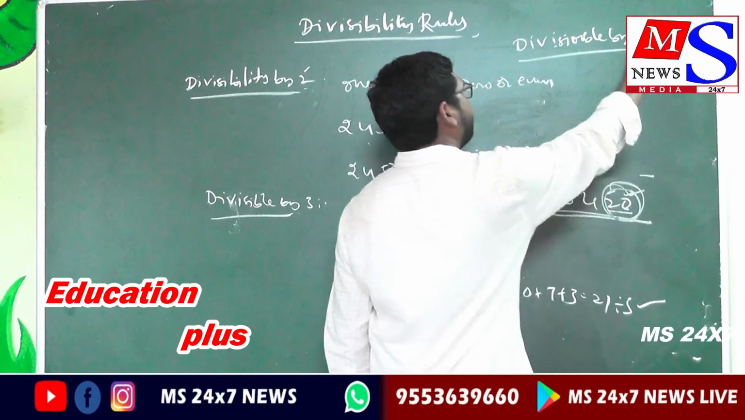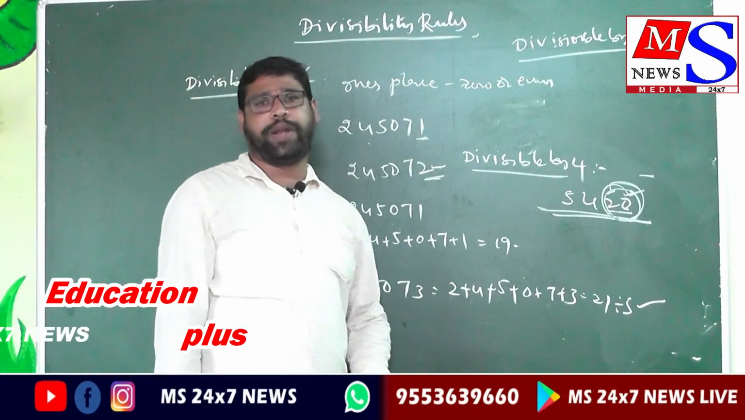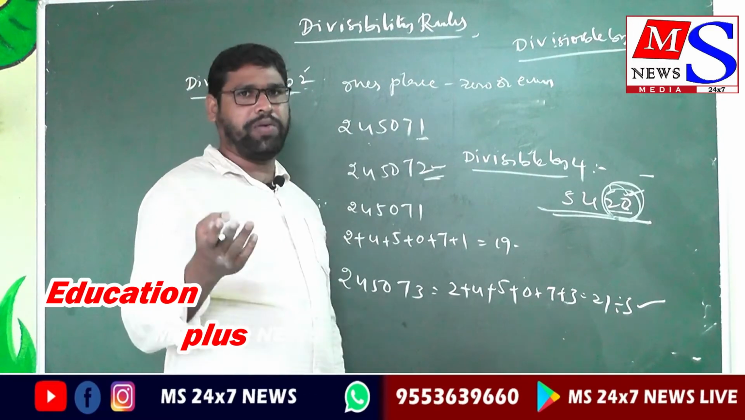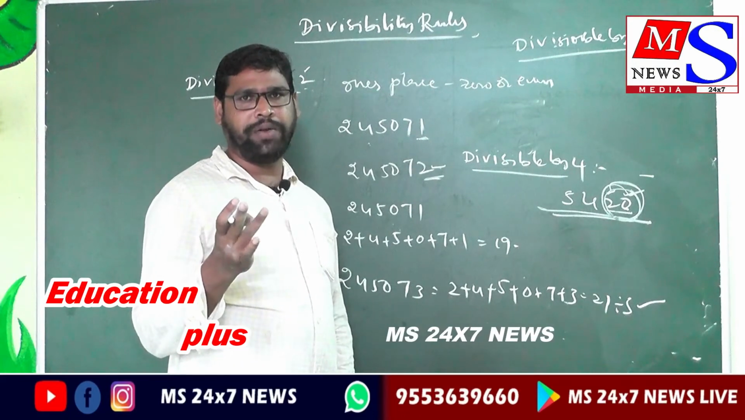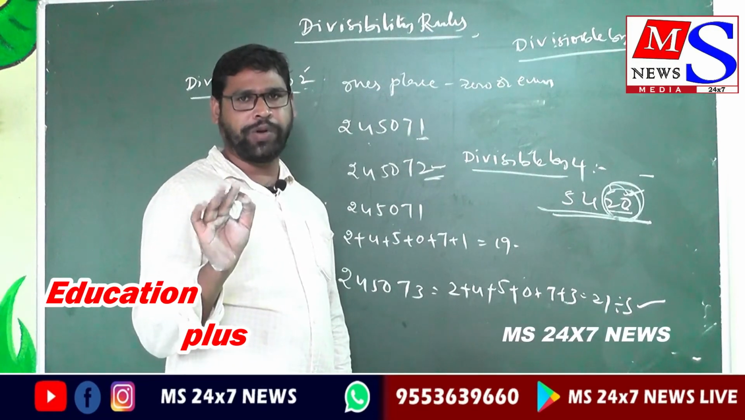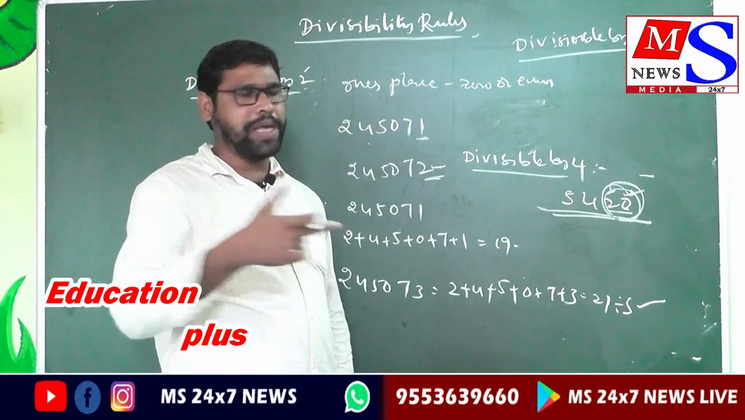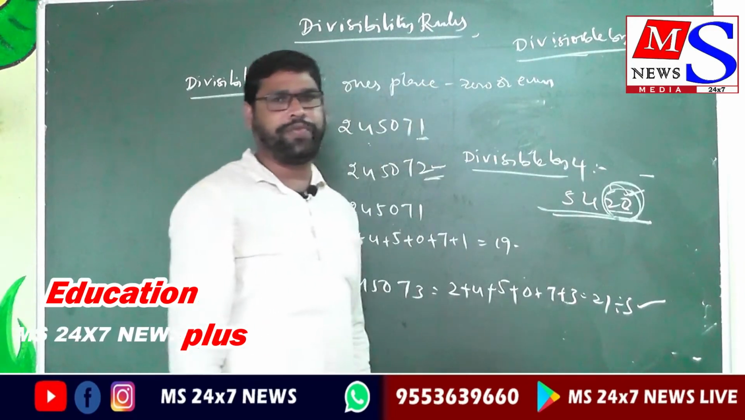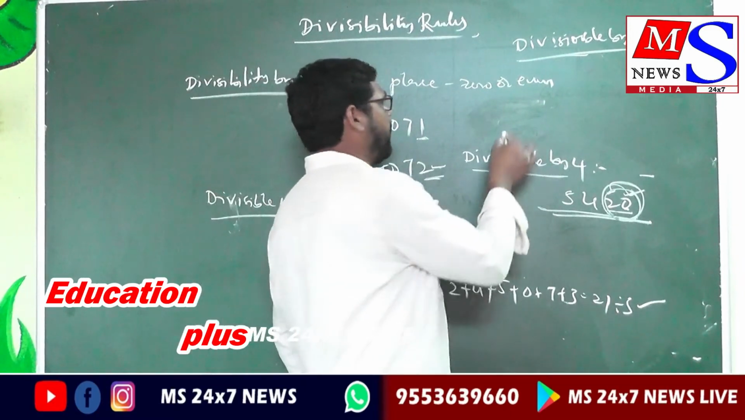Divisible by 5. A number is divisible by 5 if the ones place is 0 or 5. Okay, because you have to see the fifth table: 5 ones are 5, 5 twos are 10, 5 threes are 15, 5 fours are 20 and 25. So it alternates 0, 5, 0, 5, 0, 5. So whenever you identify divisibility by 5, the last ones place is 0 or 5. And divisible by 6.